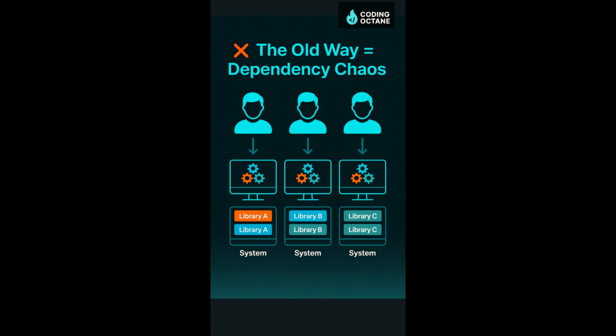Before Docker, every developer's setup was a mess. Each dev had their own environment, their own dependencies, their own versions. Developer 1's app runs perfectly fine. Developer 2 says, wait, it's not working on my system. Different libraries, different configurations, same code, total chaos. And when it's time to deploy, it breaks again. This is what we call dependency hell, where software runs on one machine but fails on another. But don't worry, this is exactly the problem Docker solves next.